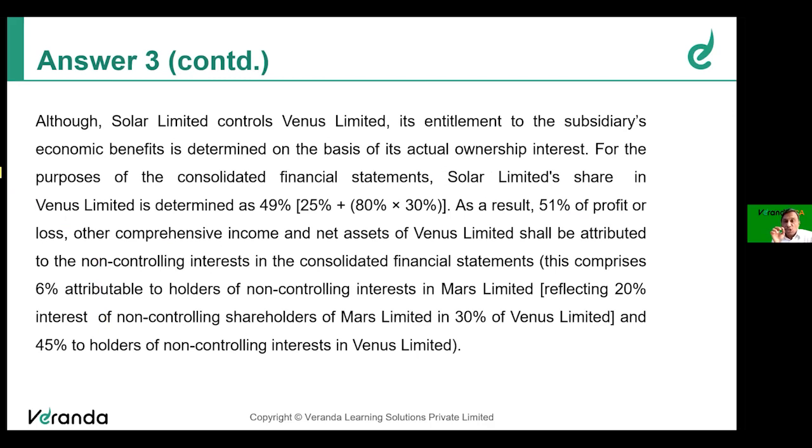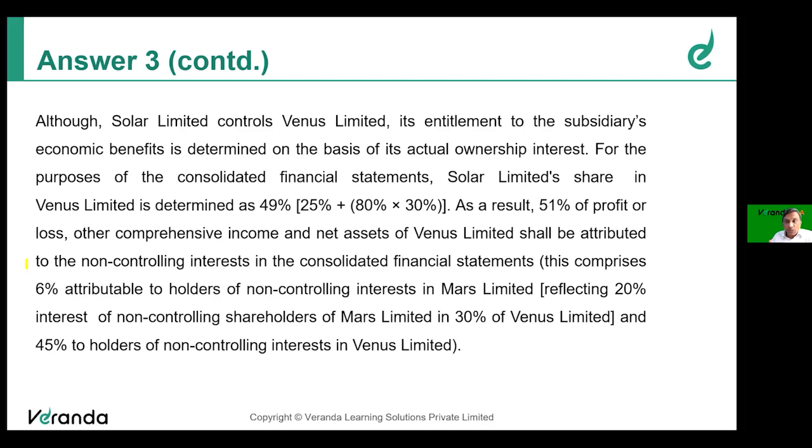But see, what is the actual ownership interest? Very, very clear, because this question might have arisen in your mind. Solar Limited holds 80% in Mars Limited. Mars Limited holds 30% in Venus Limited. Therefore, through its subsidiary Mars Limited, Solar Limited has a 24% stake indirectly, 80% of 30%. Directly, it holds 25%. Therefore, what is Solar Limited's share in Venus Limited? It will be 49% only.